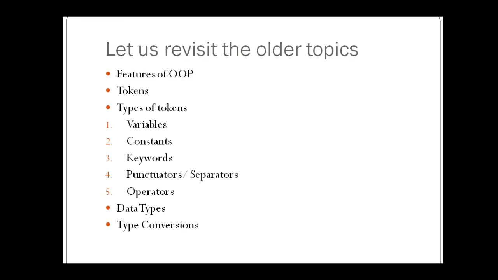The fifth topic is type conversions. So what are type conversions? When the value of one data type is used or assigned to another data type, there is an incompatibility.